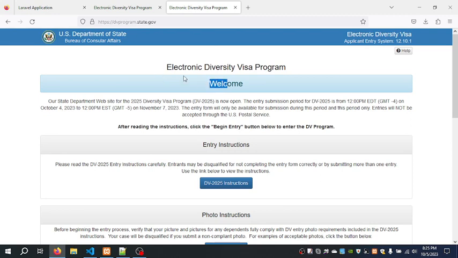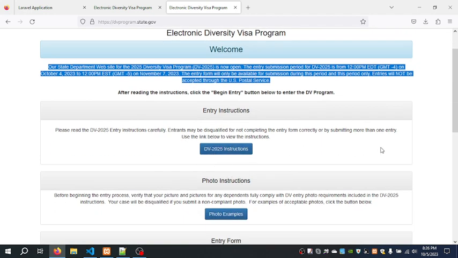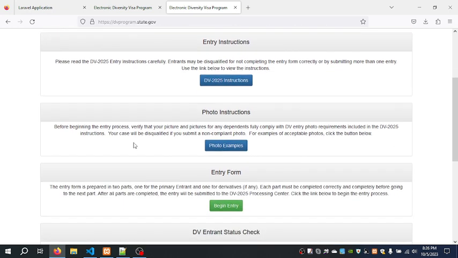Okay, so it will take you to this page, and you see that it gives you a welcome. It's the electronic diversity visa program. Then it will give you a welcome message. Then the next step is to click the instructions. You read about the instructions if you have time, and then the photo. The most important thing here is the photo, because the rest is all about filling the form. You fill a form and then you go away.